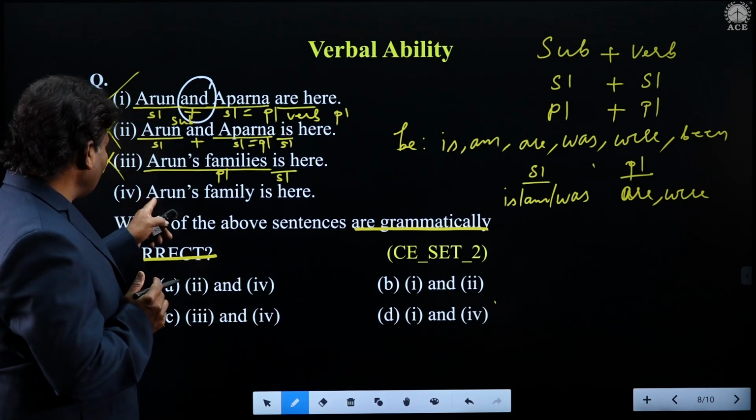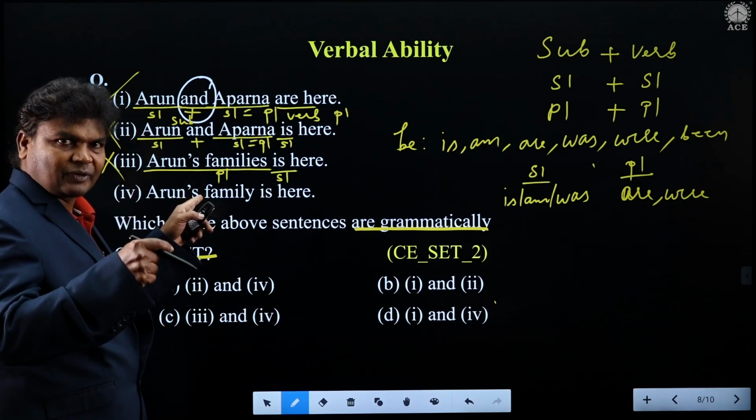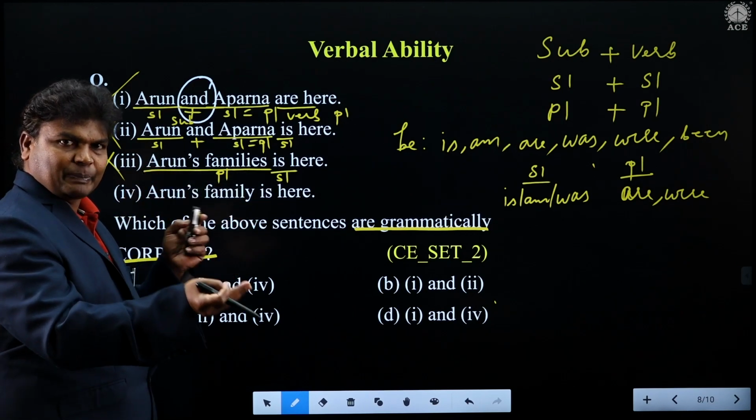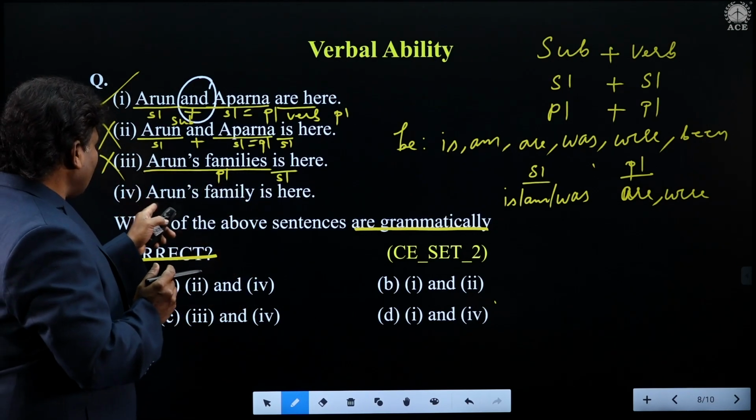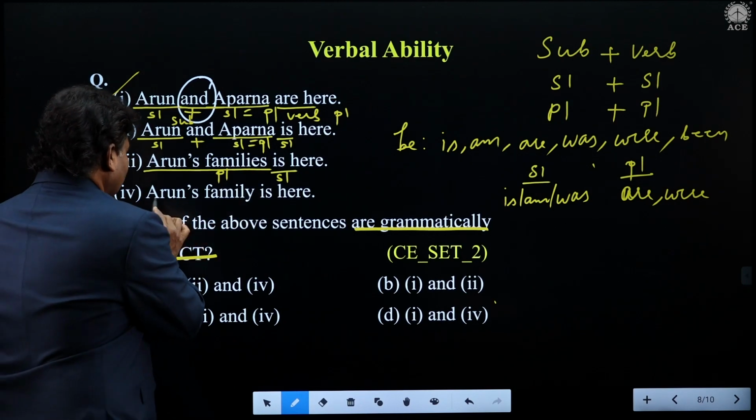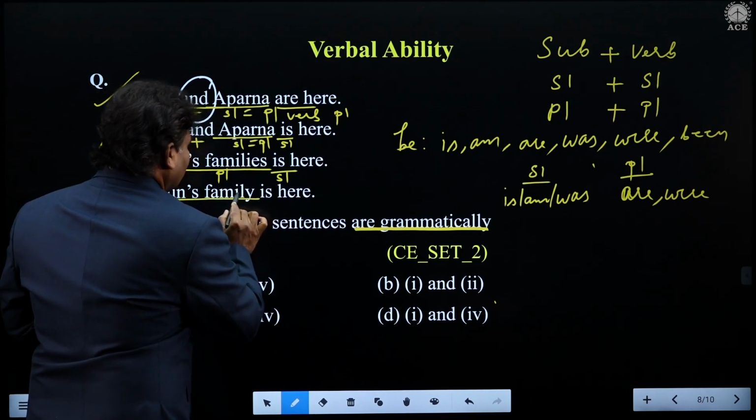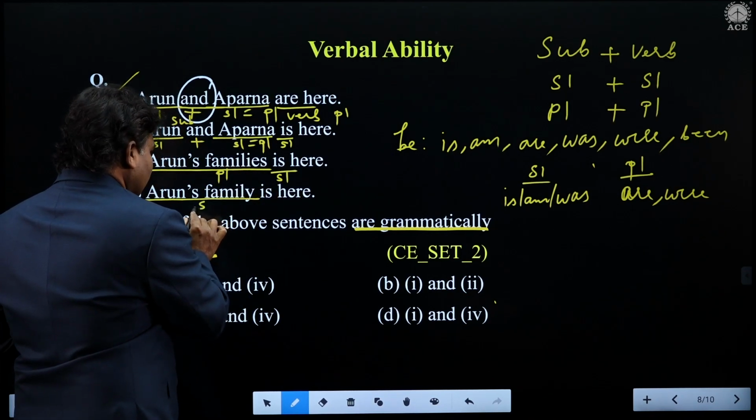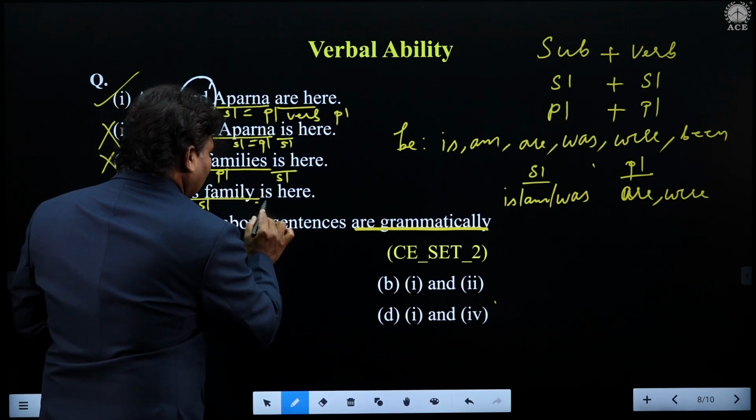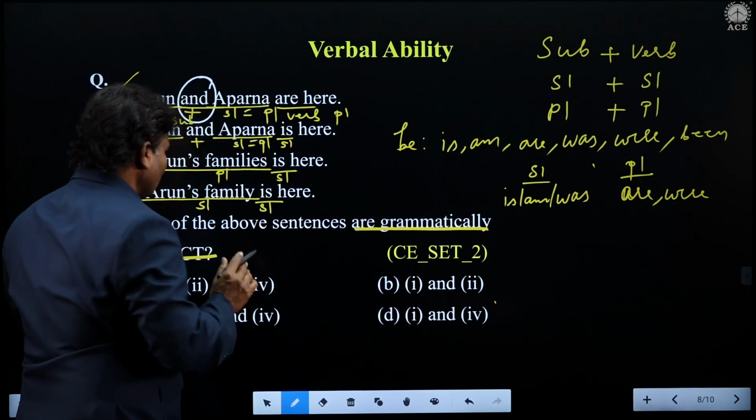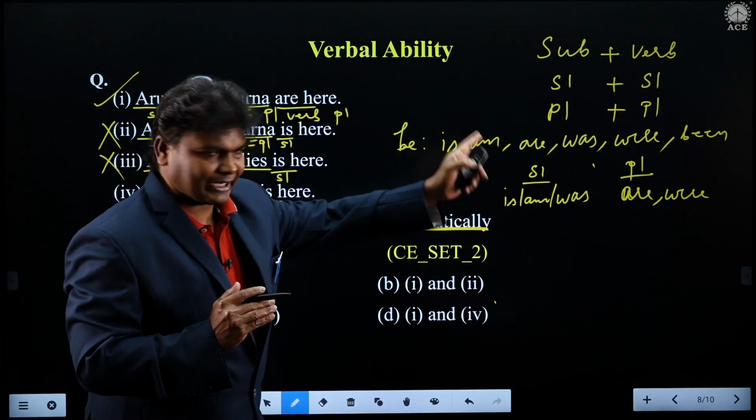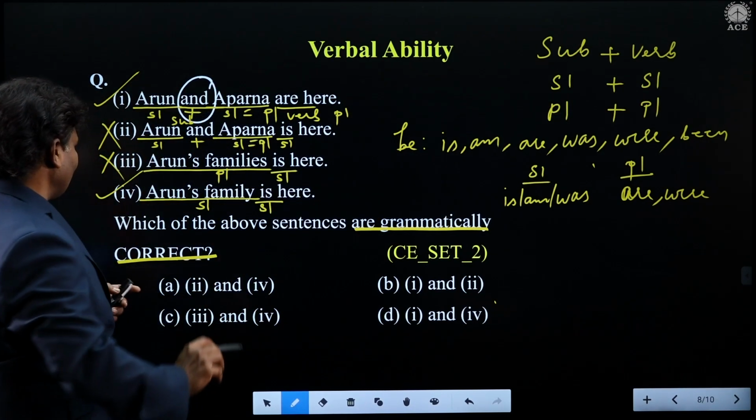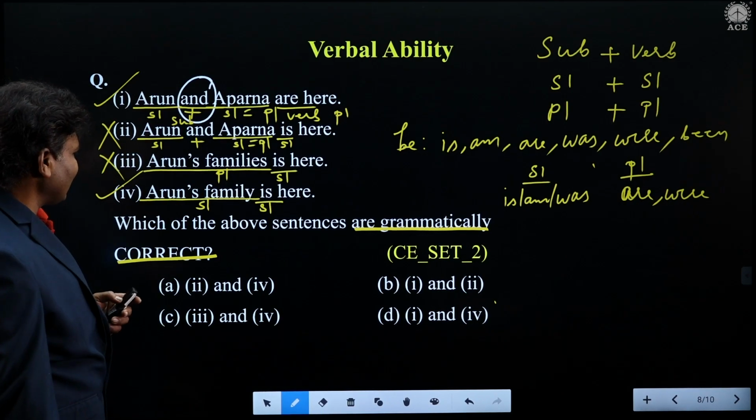Now let us see Arun's. When you give apostrophe S, which means that is belonging to Arun, that is pertaining to Arun, students. So Arun's family is here. Now you see here, Arun's family. Family is singular, families is plural. So this is singular and your verb also is singular. So singular plus singular has to match. So here it is matching, students. So therefore this also is right. Arun's family is here.